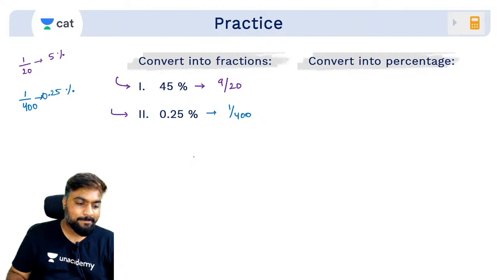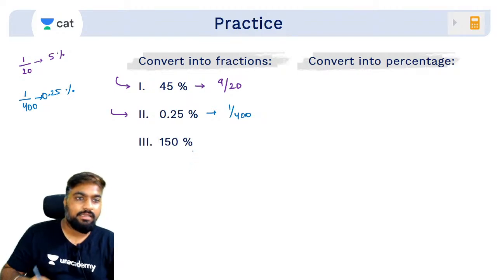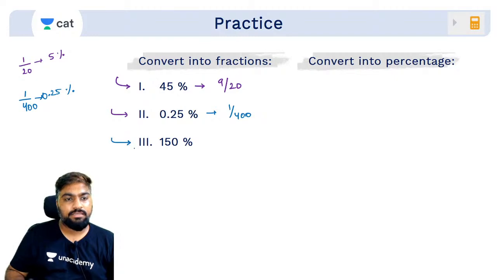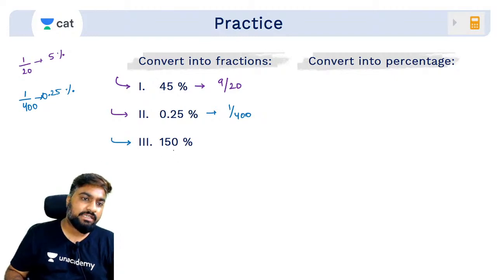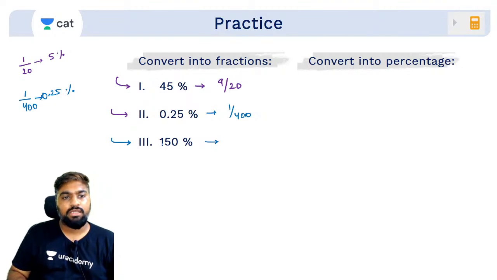Yes, got it. Try this 150 percentage. How much is 150 percentage in terms of fractions? Very easy. Beautiful. 3/2. 100 percentage is 2/2. 50 percentage is 1/2. 2/2 plus 1/2, 3/2.